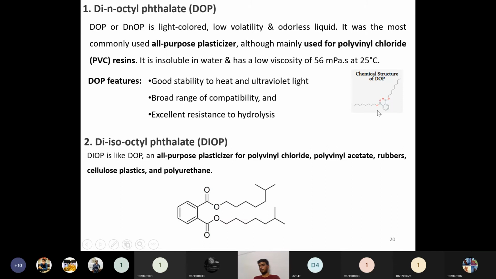The chemical structure of DOP will be like this one. You need not remember this chemical structure. I have just given it here for your convenience.